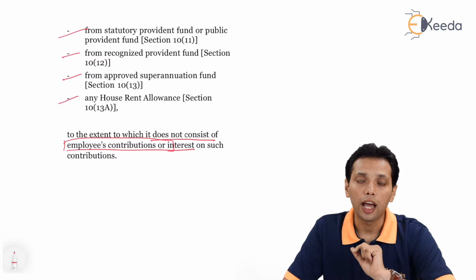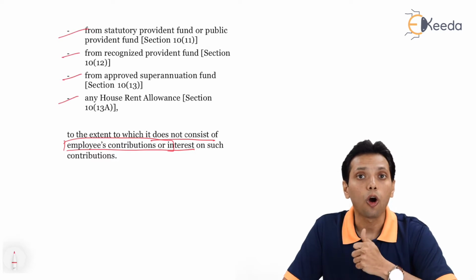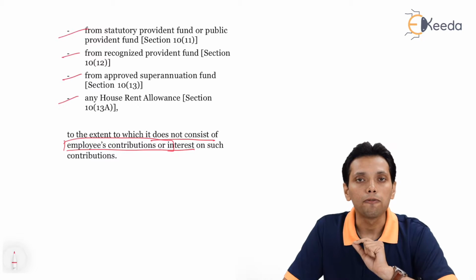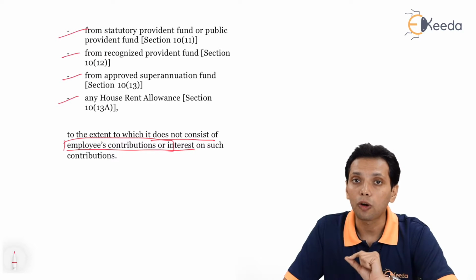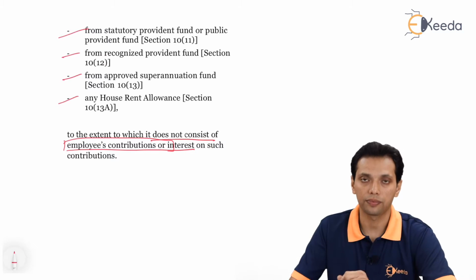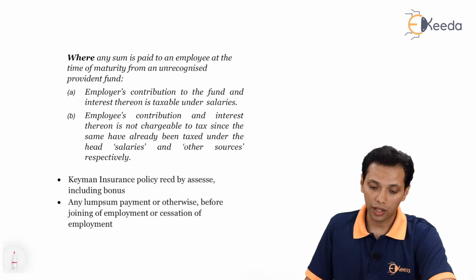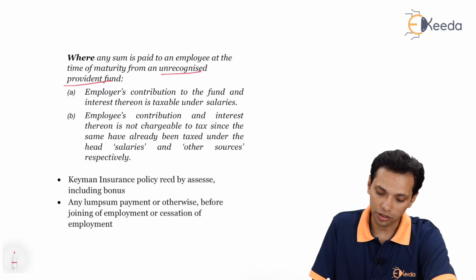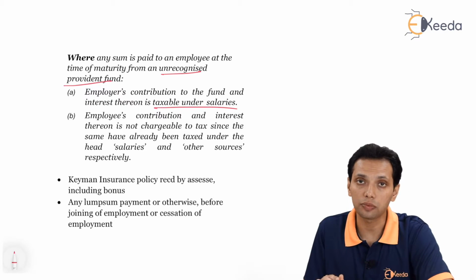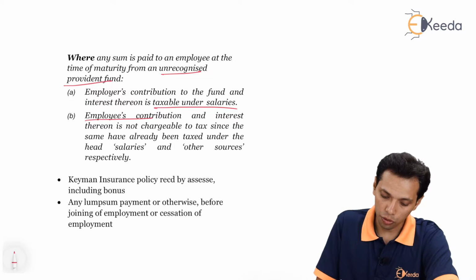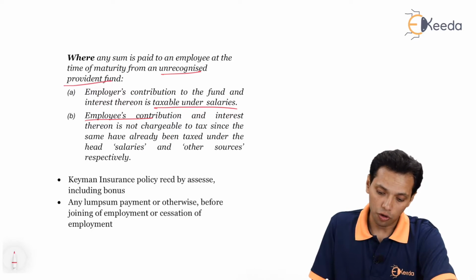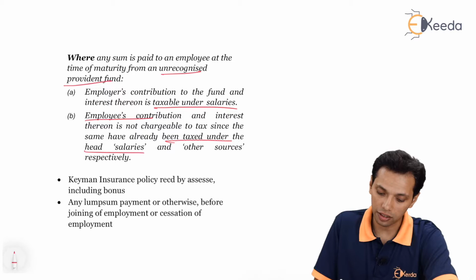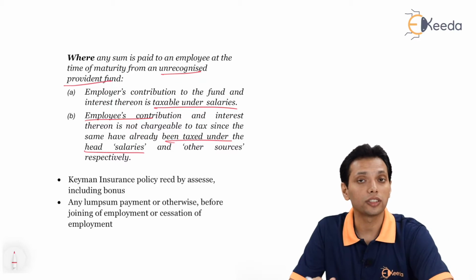So any withdrawal from the accumulated funds of an unrecognized provident fund, employer's contribution and interest thereon, will be subject to tax as profits in lieu of salary. As on the screen, any sum paid to an employee at the time of maturity of an unrecognized provident fund, the employer's contribution to the fund and interest thereon, is taxable as salary, which is as profits in lieu of salary, while the employee's contribution and interest thereon is not chargeable to tax, since the same have already been taxed under the heads salaries and other sources respectively.